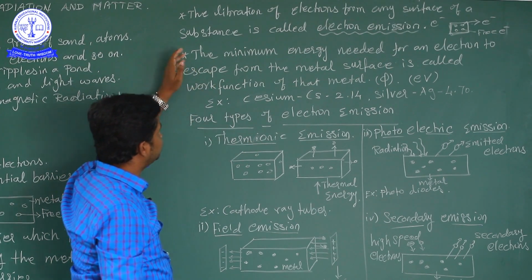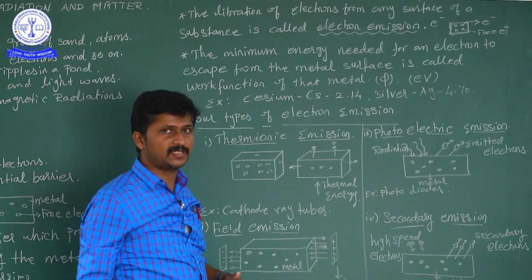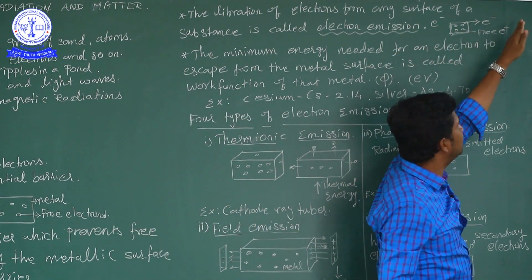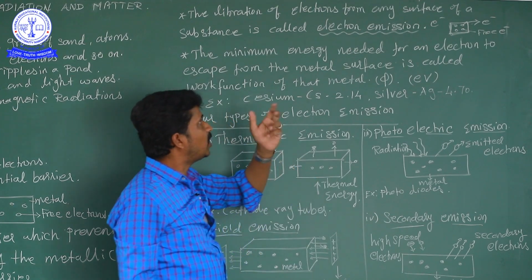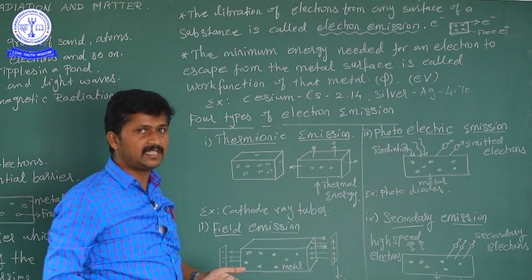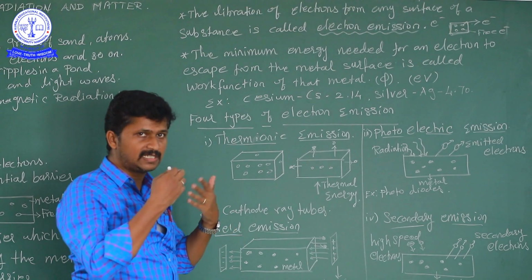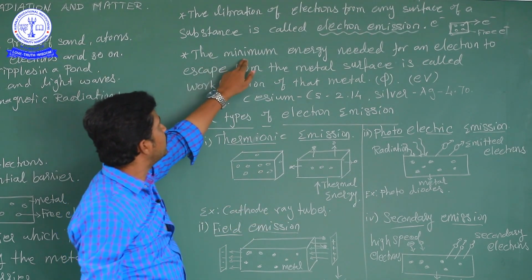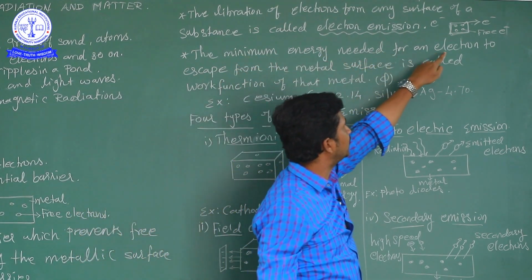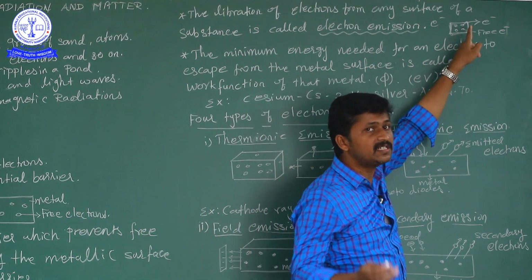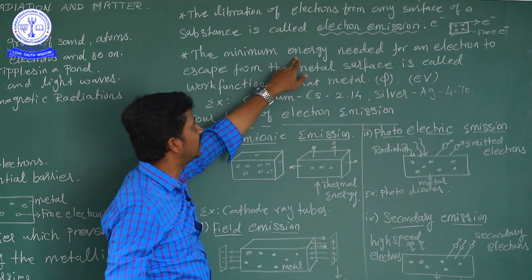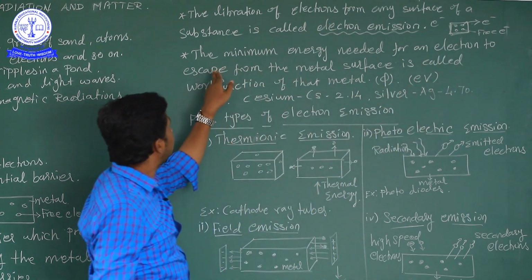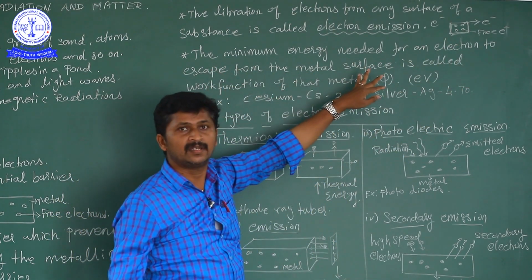Now, work function. What is meant by work function? How do the electrons liberate from the metal surface? Which energy is given to the electron so that it goes outside? The minimum energy needed for an electron to escape from the metal surface.